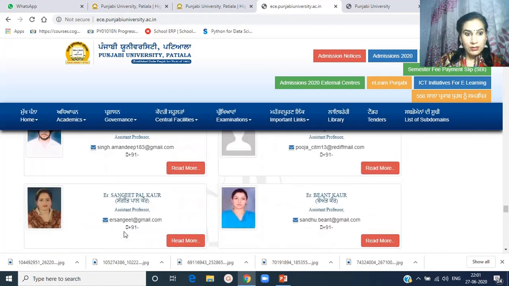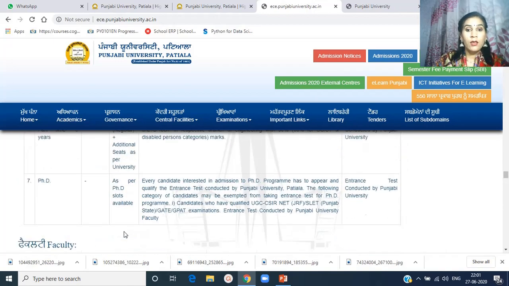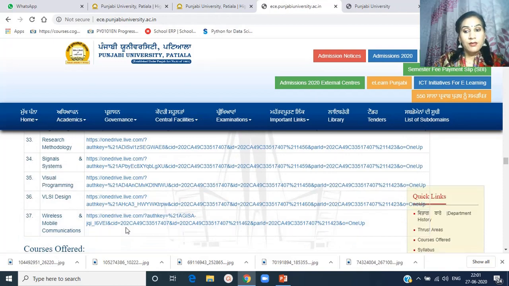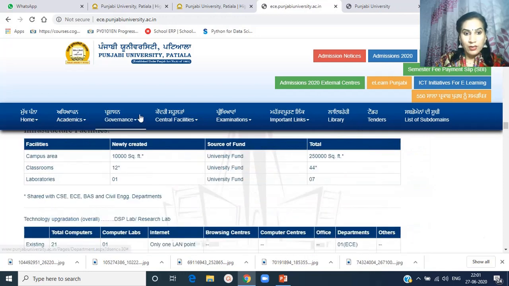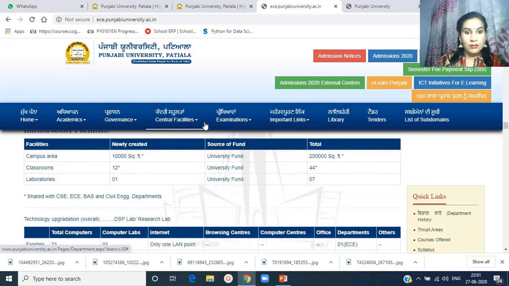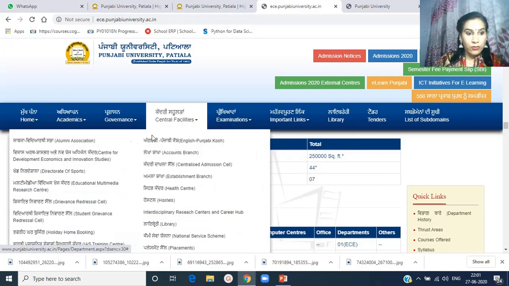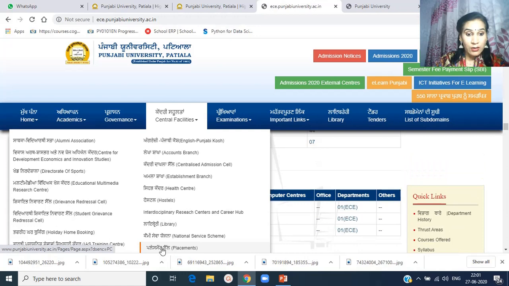So these are the things which this site tells us about the department. There are some important links for the students. Central facilities: if you click here, these are the facilities. If students go into the details of hostel, health center, establishment branch, accounts branch, then an English Punjabi course is also available here.